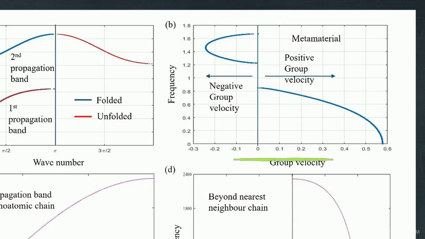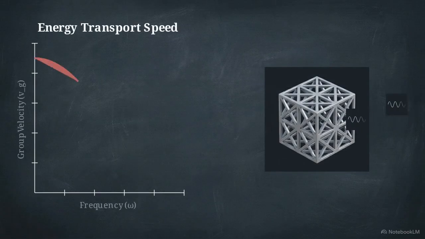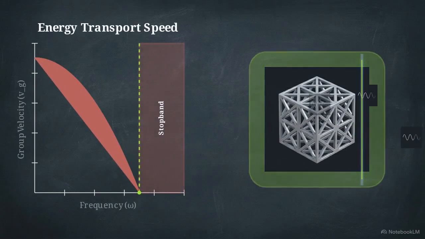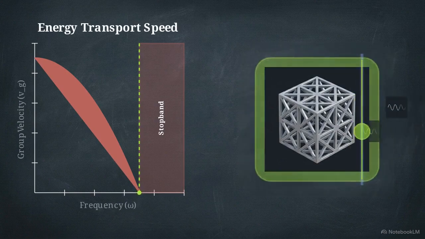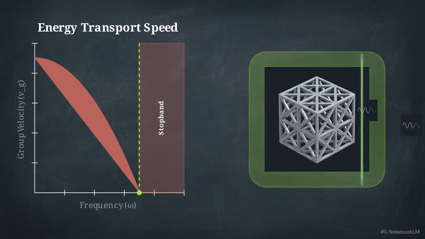This tracks the actual speed at which physical mechanical energy transports through the lattice, derived directly from the slope of the dispersion curve. Look at the exact boundaries of the bandgap. The curve drops until it perfectly touches the 0 axis. When group velocity hits 0, the transport of mechanical energy halts entirely. The math proves that the resonant metamaterial acts as an impermeable physical barrier to the specified frequency.